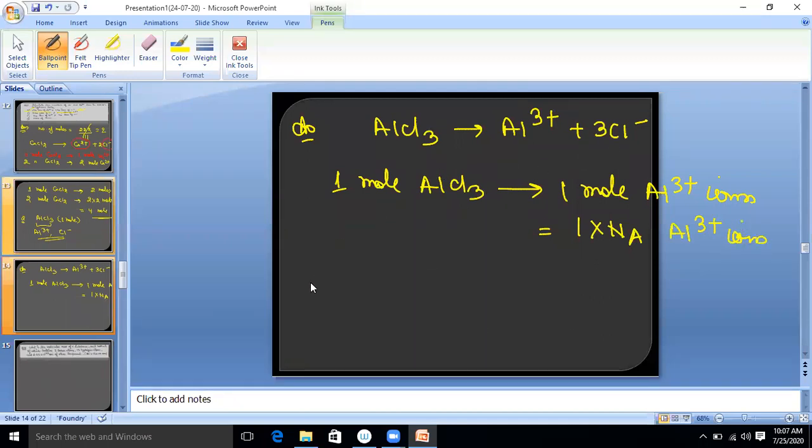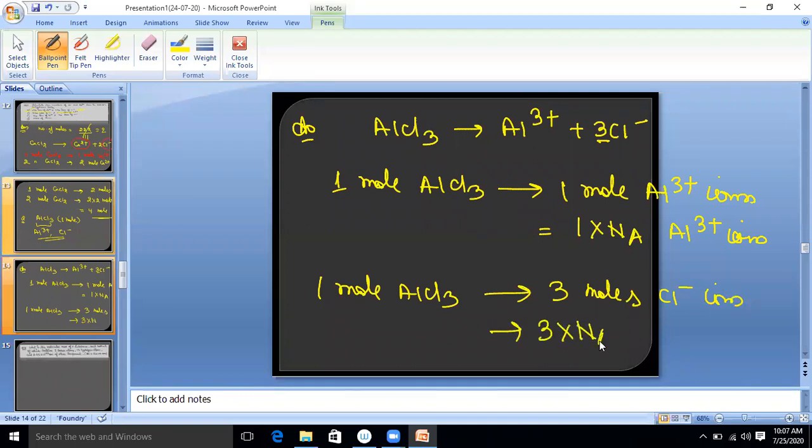Now look, 1 mole AlCl3 gives how many moles of chlorine? 3. So you will write 3 moles Cl minus ions. Now convert it into total number of ions, so 3 multiplied by Na. So the answer is 3 Na Cl minus ions. Is it clear, Anusha? Anybody any doubt? It's very simple. Now if anyone asks you for 2 moles, the answer will be 2 Na here and 6 Na there.